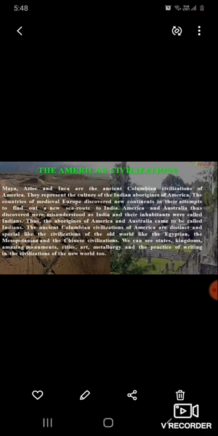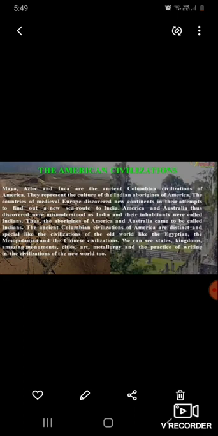The countries of medieval Europe discovered new continents in their attempts to find a new sea route to India. So America and Australia were misunderstood as India. They thought that it is India, and their inhabitants were called Indians. So the aborigines of America and Australia came to be called Indians.